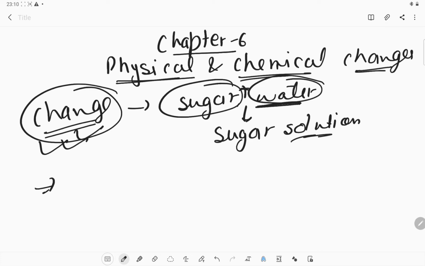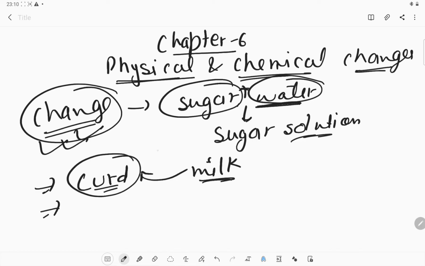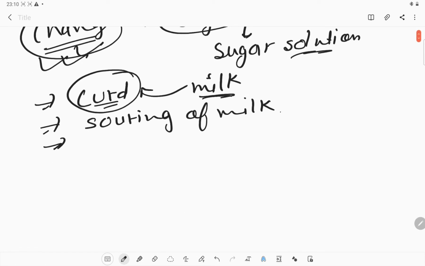Or we can say the setting of curd. We make the milk lukewarm, add some curd into it and leave it overnight. In the morning you will see that the whole milk has been converted into curd. This is also a change. Or the souring of milk in the summer season: if we forget to keep the milk in the refrigerator, after some time or in the morning you can see that the milk starts producing a smell, and the taste of the milk is also different. This is a kind of change.